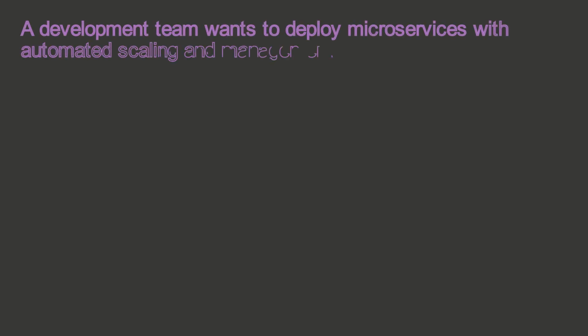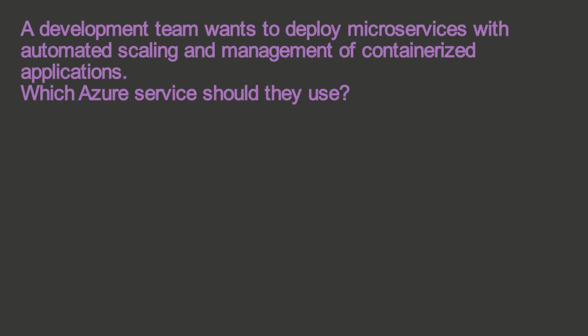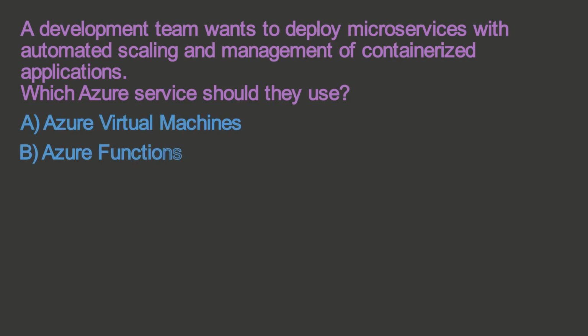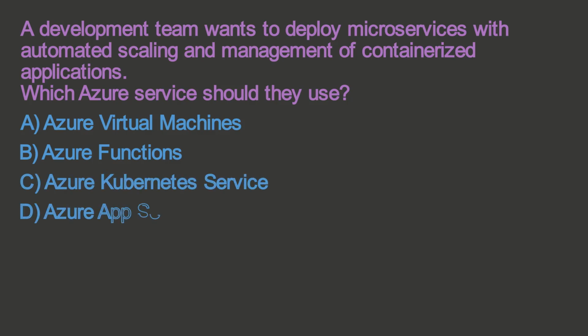A development team wants to deploy microservices with automated scaling and management of containerized applications. Which Azure service should they use? A. Azure Virtual Machines. B. Azure Functions. C. Azure Kubernetes Service. D. Azure App Service.